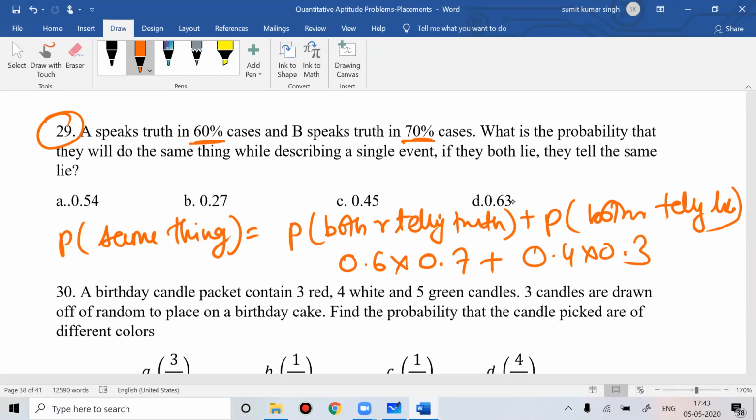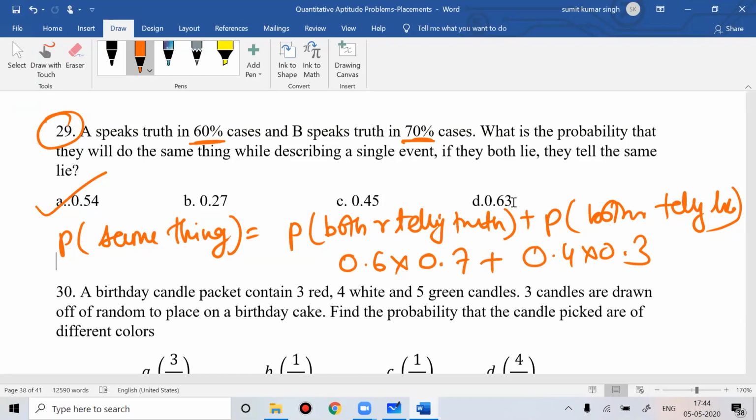That way they will get the same answer. So how can they describe a single event the same way? Either both tell truth at the same time or both tell lie at the same time. In that case, they can say the same thing while describing a single event.